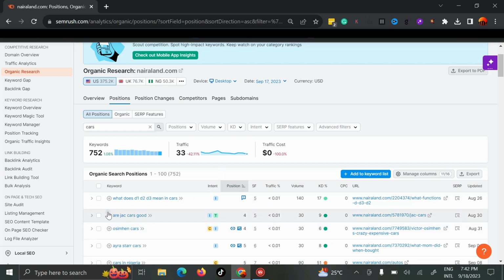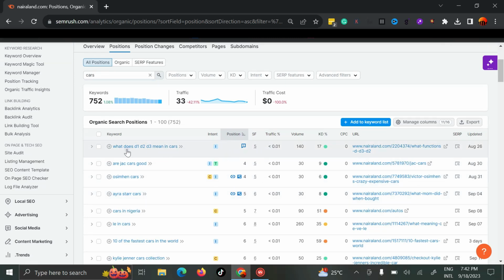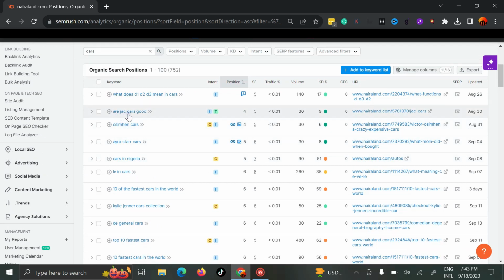Okay, now look what we found here. What does D1, D2, D3 mean in cars? Nairaland, I think they have some SERP features here. Maybe they are ranking for this query, they are ranking on Google, People also ask, and they are according to their position. They have a good position and a good low keyword. Jack cars good, Osimhen cars, Ayastar cars, for those guys that talk about net worth and biography. These are your keywords, Ayastar cars and all those stuff.